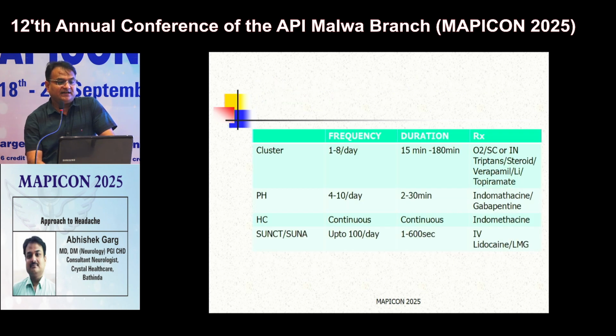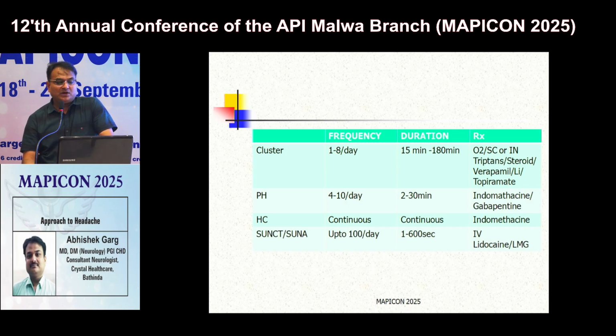How to differentiate among these 4 categories? Cluster headache usually have 1 to 8 episodes per day. Duration is 15 to 180 minutes. Paroxysmal hemicrania duration is almost 2 to 30 minutes, but episodes may be 4 to 10 per day. In hemicrania continua, headache persists for many days, even for weeks and months.